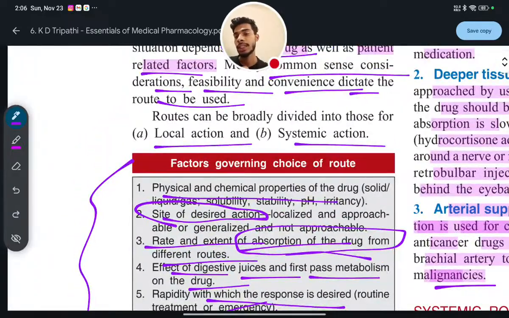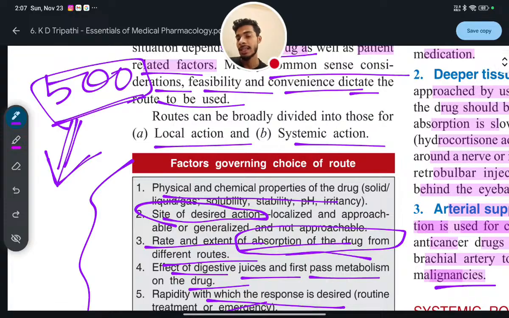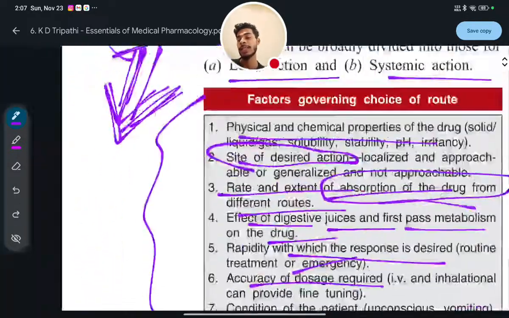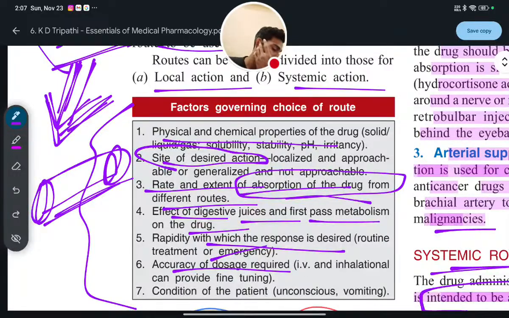For example, you take a 500 mg paracetamol tablet, but only 20 to 30% of the drug is present in the circulation after complete absorption from the gastrointestinal tract. The bioavailability is 20 to 30%, so you have to remember that.